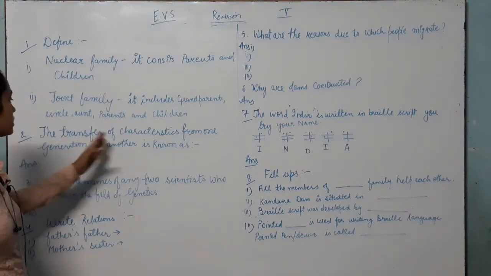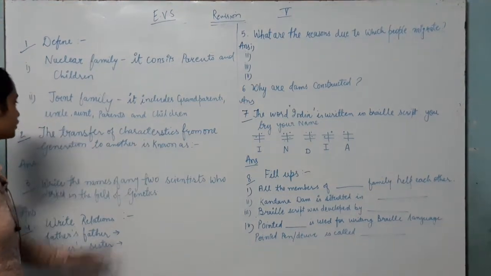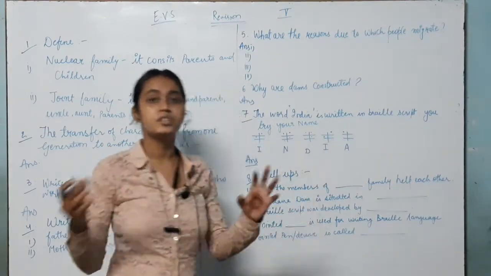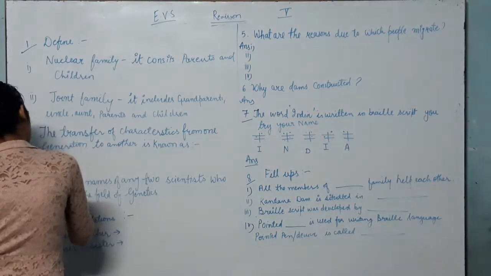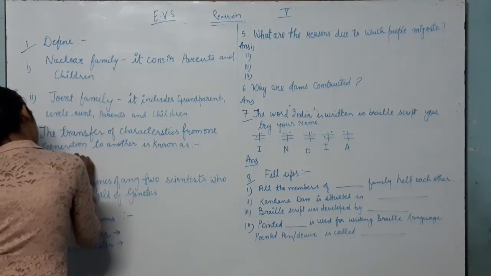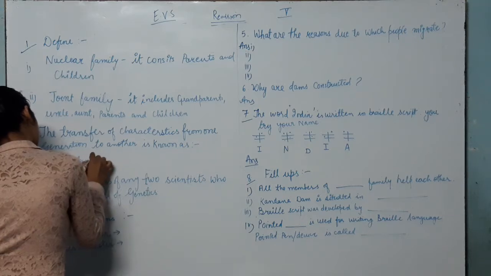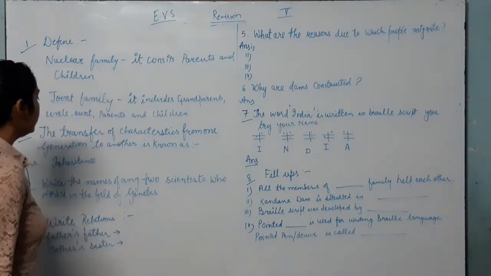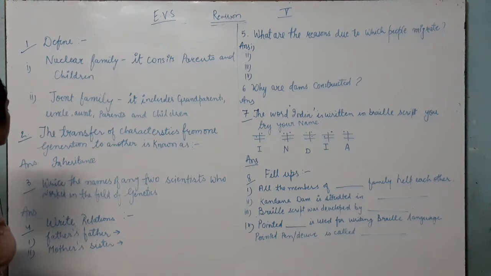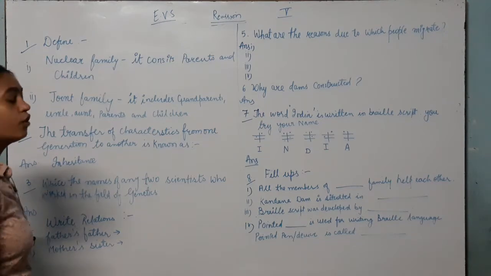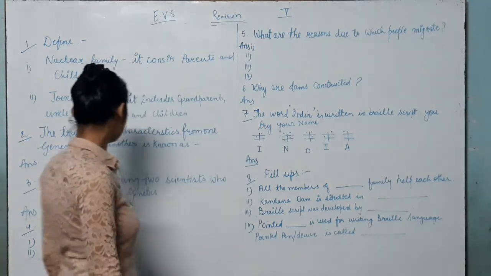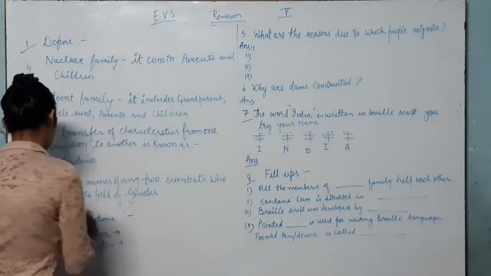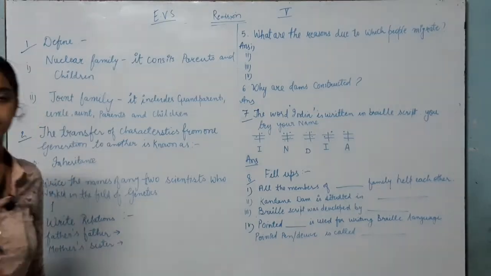So second, the transfer of characteristics from one generation to another. We already read that the transfer from one generation to another is called inheritance. What is it called? Inheritance. Okay, write the names of any two scientists who worked in the field of genetics. Who worked in the field of genetics? Hargobind Khurana. Wait a second.